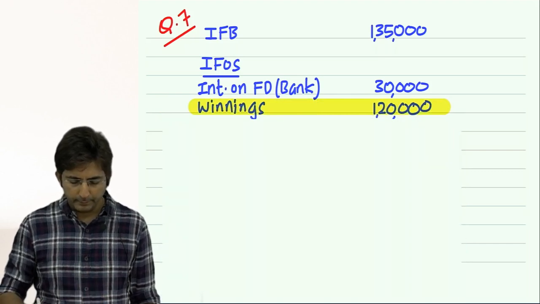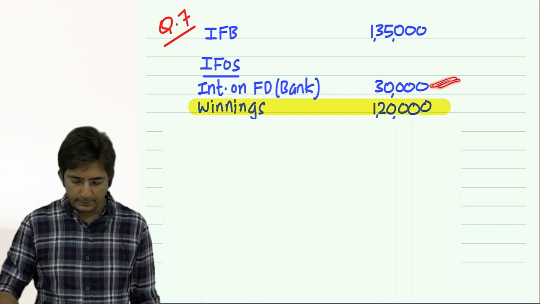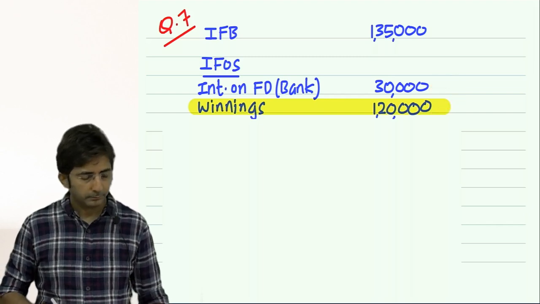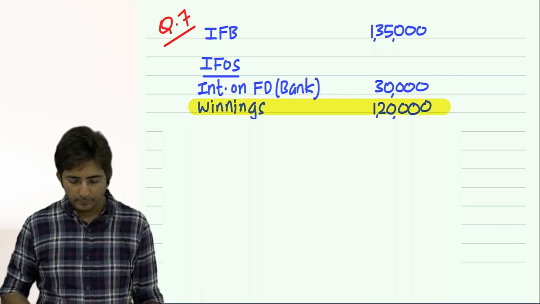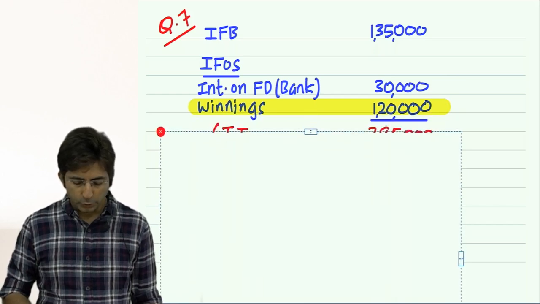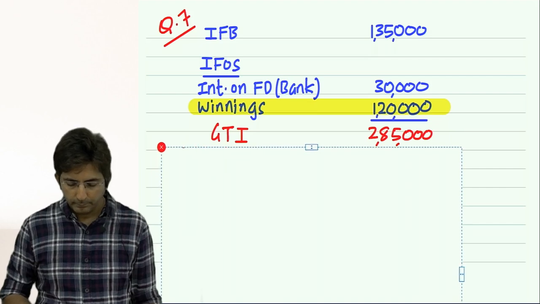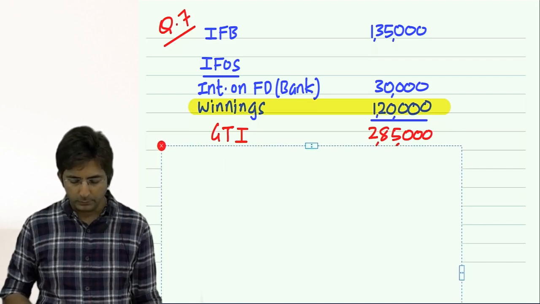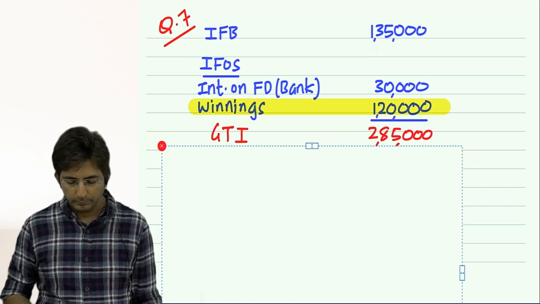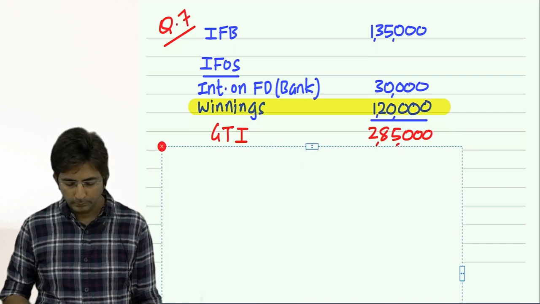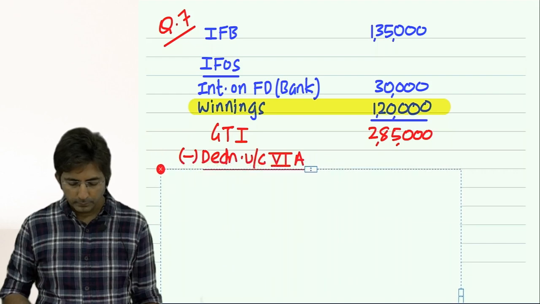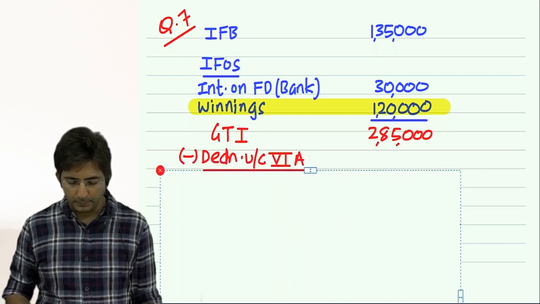Is this correct? 2 things, income from other source. Then gross total income 2,85,000. After that, deduction under chapter 6A.